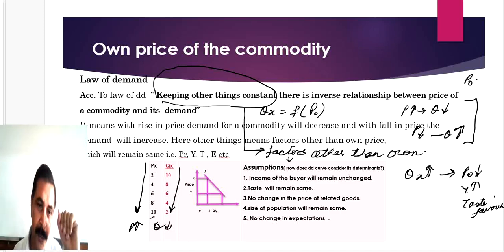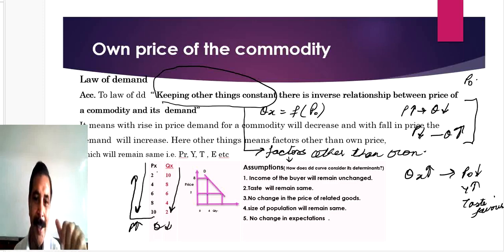On the contrary, if you read this schedule in the upward direction, means from bottom to up, what is the direction of price? 10 to 8, 8 to 6, 6 to 4, 4 to 2. The price is falling. And what's happening with the demand? 2 to 4, 4 to 6, 6 to 8, 8 to 10. Demand is rising or increasing. The same statement is verified by this schedule.